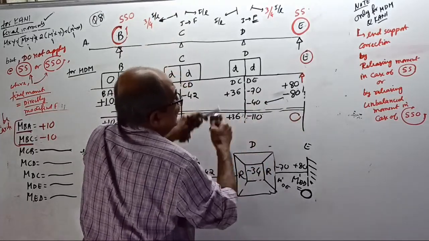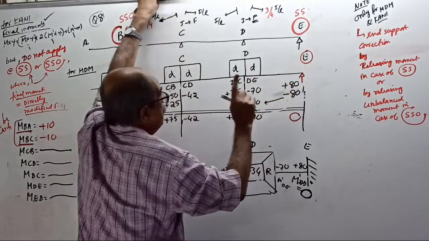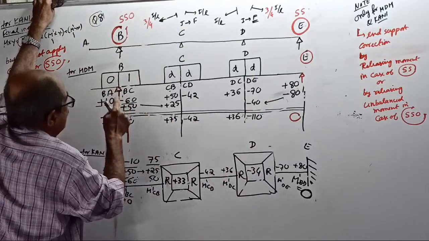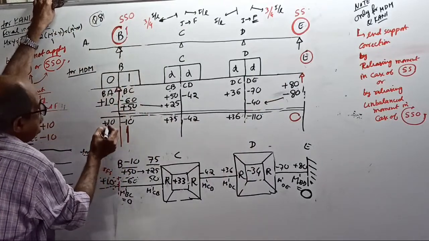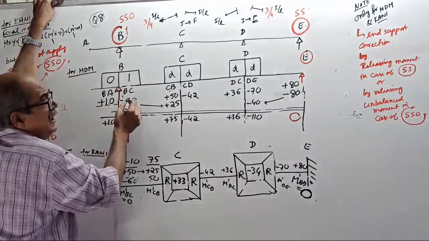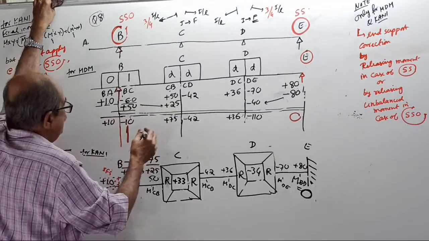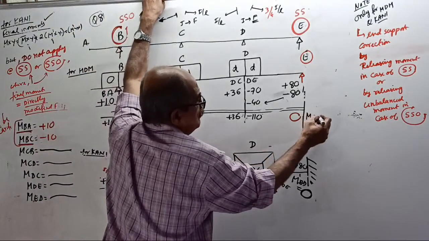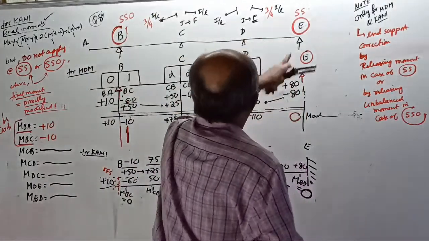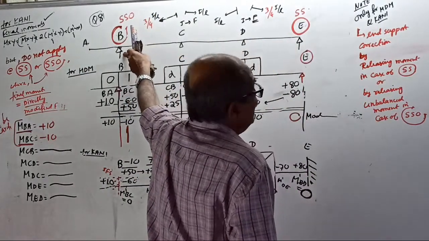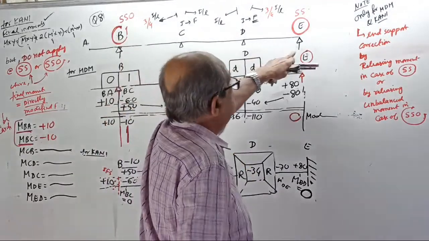Write here, full release moment at E, but at B, release the unbalanced moment. 10 minus 60 is minus 50, make plus 50, carry over. This is the modified FPM. Full clear? Last time the question was fixed end, only that correction. Now there, unbalanced release, here full release.